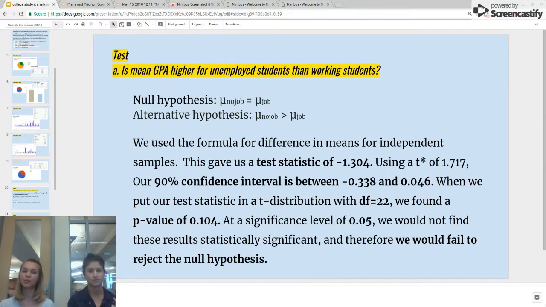And so we used the formula for difference in means for independent samples, and this gave us a test statistic of negative 1.304. We used a t star of 1.717 because we had a t distribution with 22 degrees of freedom, since we used the smaller sample size. When we put our test statistic in the t-distribution, we found a p-value of 0.104. At a significance level of 0.05, we would not find these results statistically significant, and therefore we would fail to reject the null hypothesis.